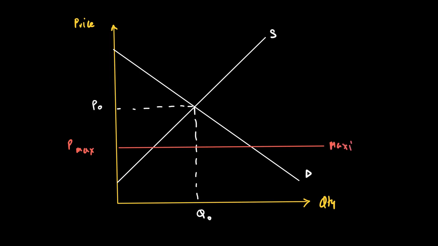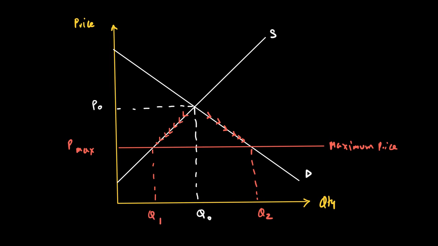Now, when you put a maximum price below equilibrium like P max, it is good news for a lot of consumers who otherwise are unable to rent an apartment in the city, and they will be encouraged. So quantity demanded will now go to Q2. But because the rent is lower than the rent that was on offer before the maximum price, the producers will now be discouraged. So some producers may decide to not rent their apartment anymore, resulting in Q1 apartments being supplied by the producers.